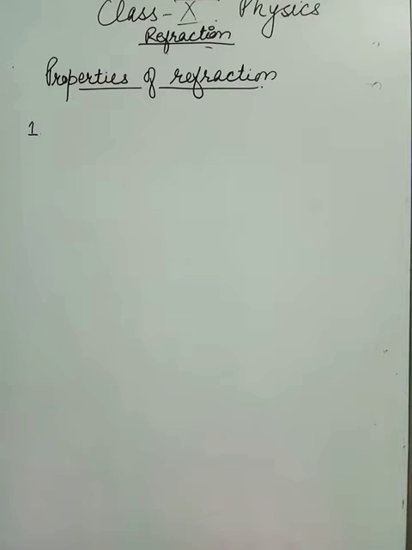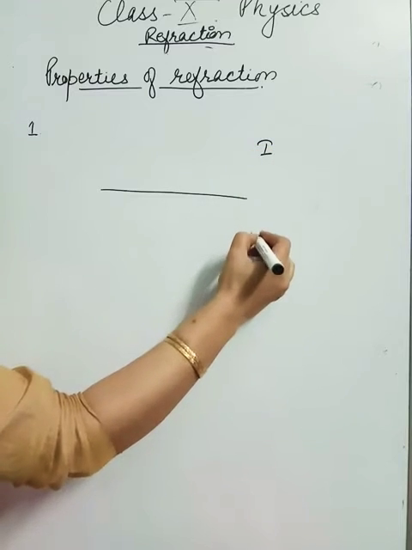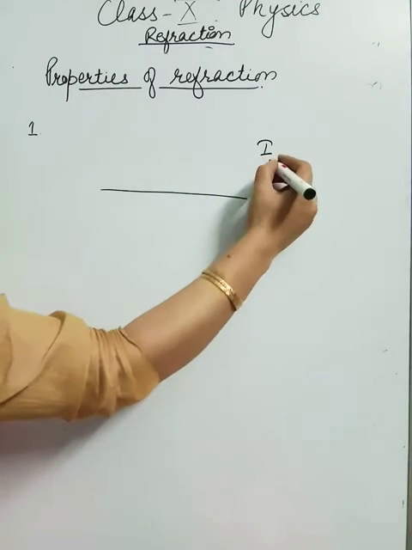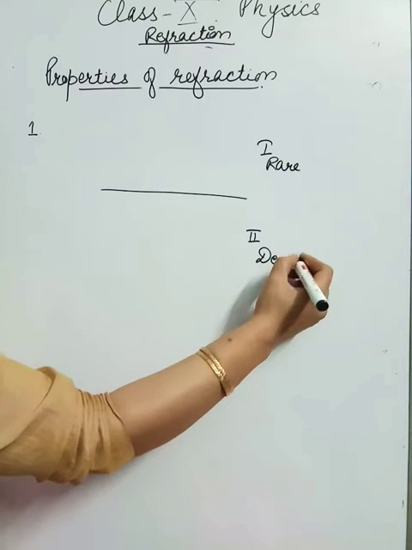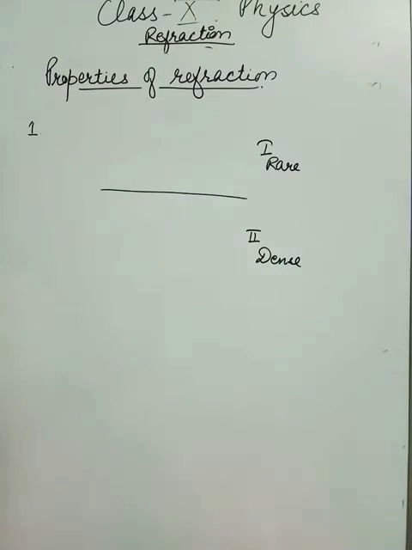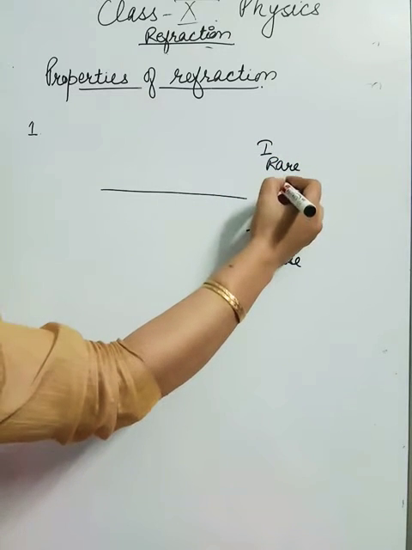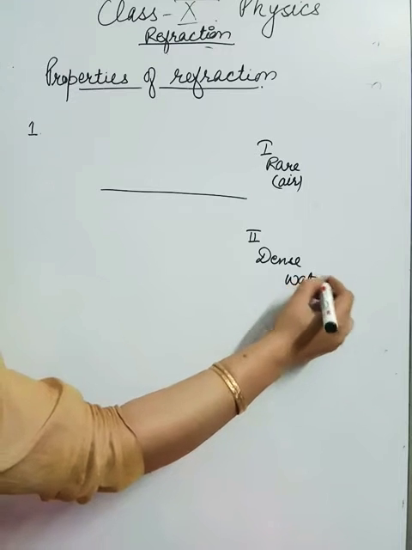Now students, we will discuss the properties of refraction. We have two properties of refraction. The first property says that, see, if there are two media, my medium 1 is rare and medium 2 is dense. See children, I take the example of air and here I am taking water.